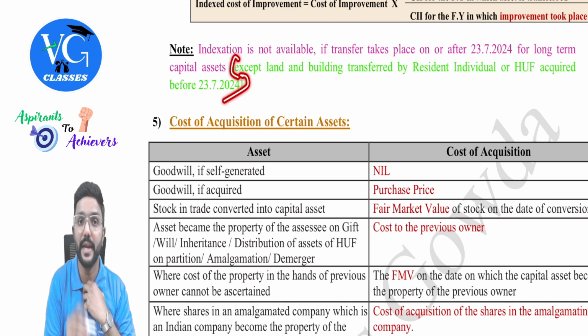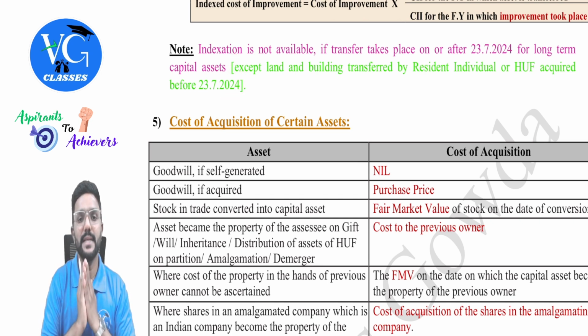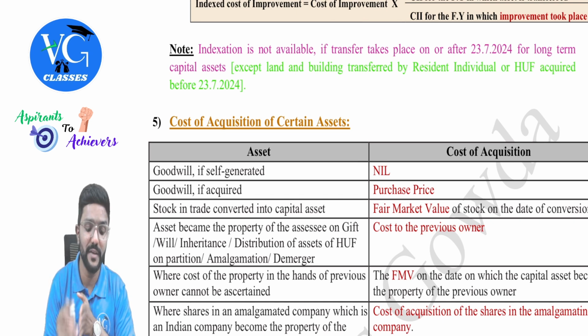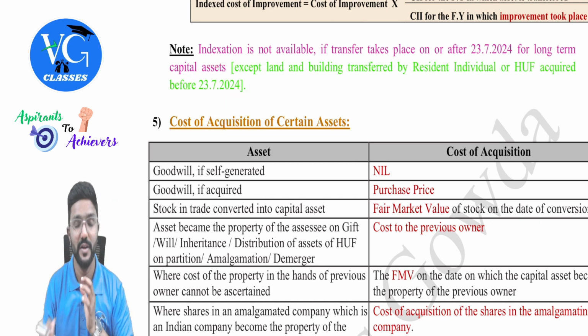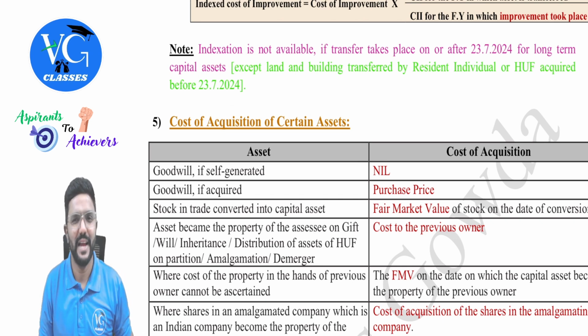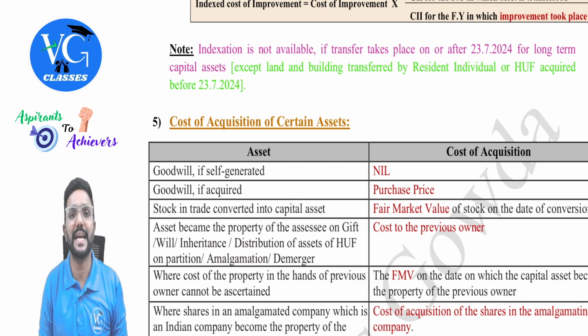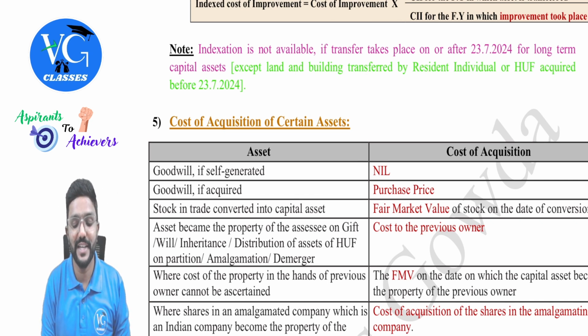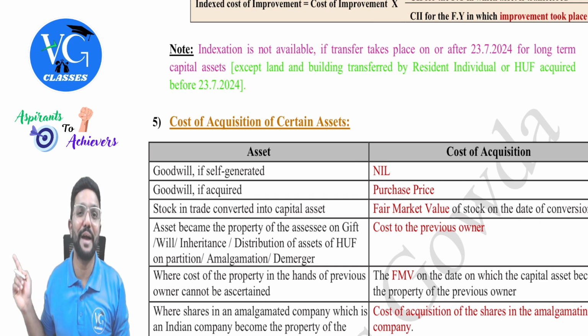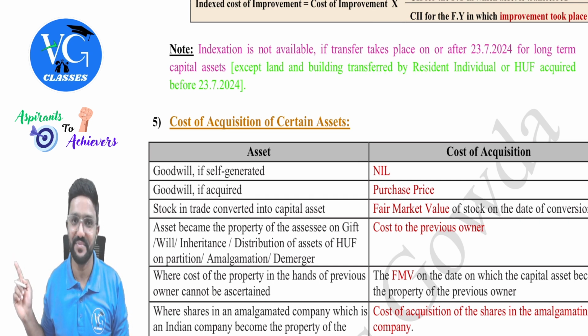Except, means for this indexation is available: land and building transferred by resident, individual or HUF acquired before 23rd July 2024. And even for this there is a twist. What is it? I will explain later. Actually, I have already covered it. If you remember, along with an illustration, I explained it in the tax rate chapter. This indexation is available, but only while calculating tax for resident, individual, and HUF.